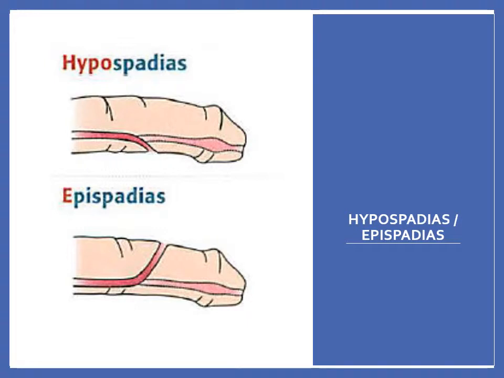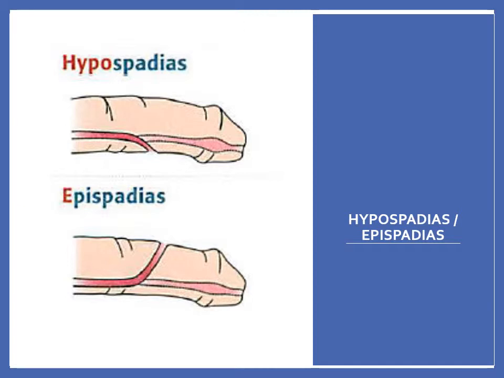Epispadias and hypospadias are problems with the location of the urethra. With epispadias, the urinary meatus is on the upper surface of the penis. With hypospadias, this is a congenital defect in which the urinary meatus is located on the lower position of the shaft. It can be accompanied by chordee, which is where there's also a stricture of tissue on the lower portion of the penis that causes a downward and sideways curvature.